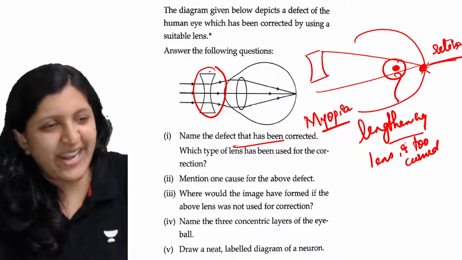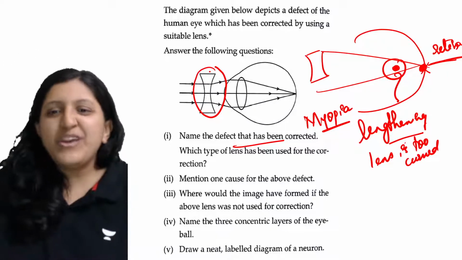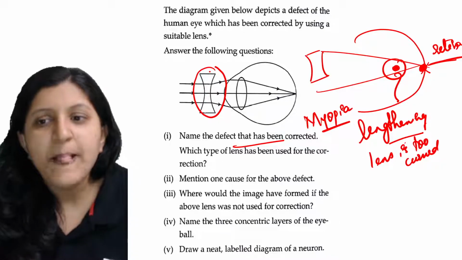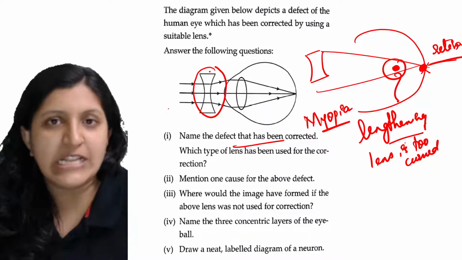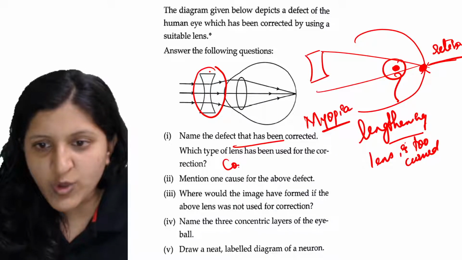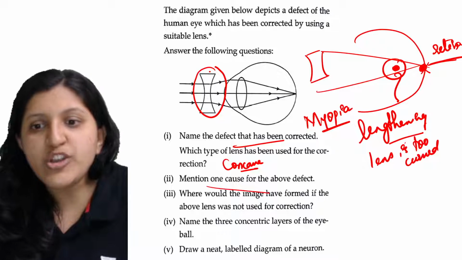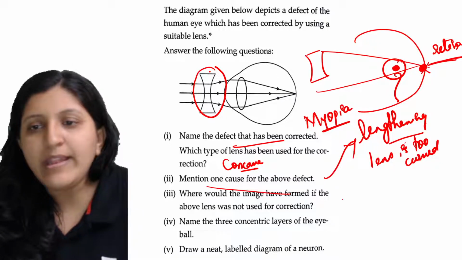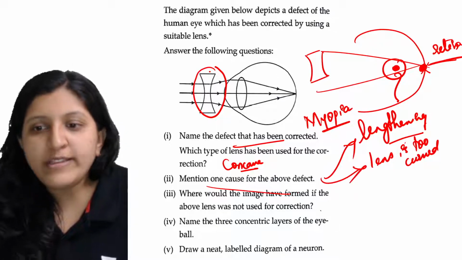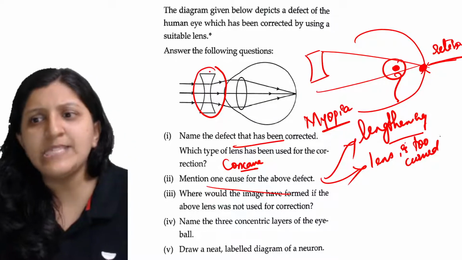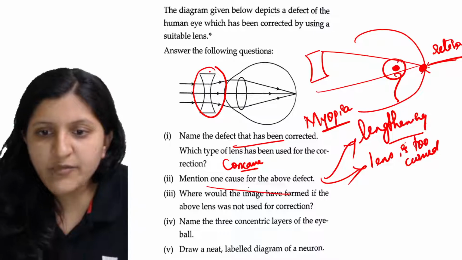So hello, all right. Which type of lens has been used for the correction? That is a biconcave lens, or you can just mention it as a concave lens also. So concave lens is used for the correction. Mention one cause, so it can be this one, lengthening of the eyeball, or this one. It can be that both of the reasons might not be the case. So any one could be the reason for this.